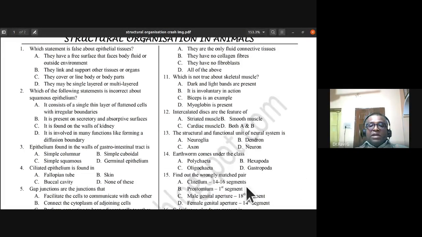Find out the wrongly matched pairs. Clitellum, prostomium, they're all seen in earthworm. This we have not studied, but anyway, I'll be giving you the answer for it. So 15th is B. B is the wrongly matched pair. Prostomium first segment is the wrongly matched pair, 15th one.